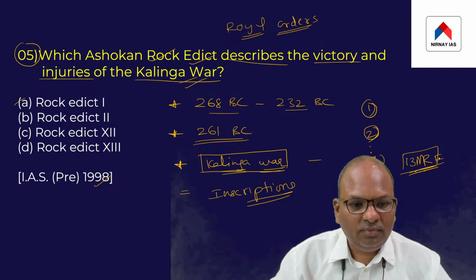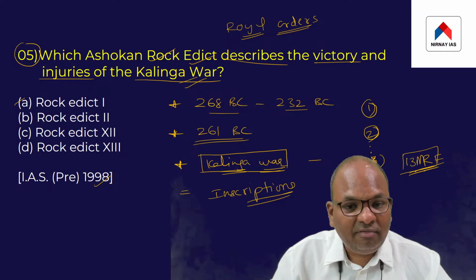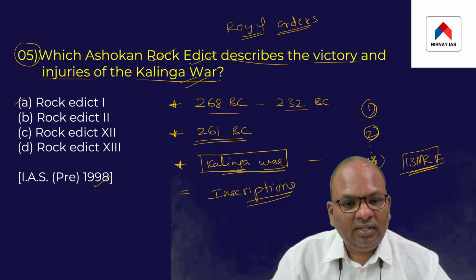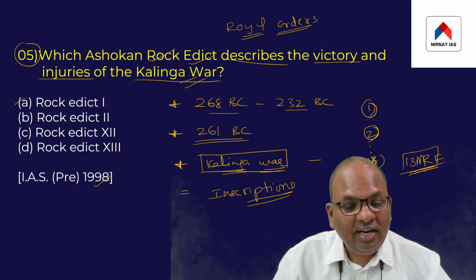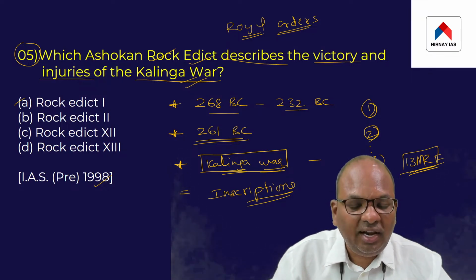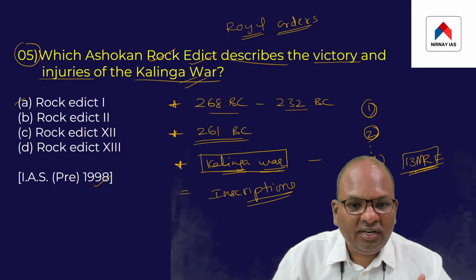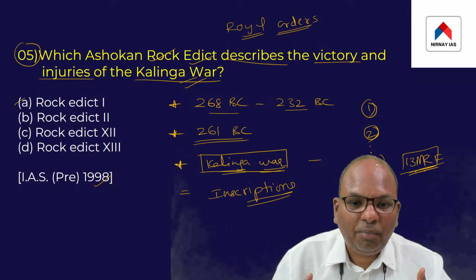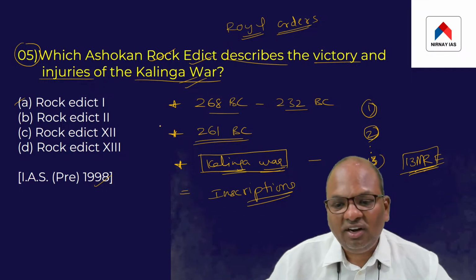So this entire information relating to Ashoka giving up war and adopting the policy of peace comes from the 13th major rock edict. The point is, Ashoka in the 13th major rock edict gave a detailed description of the Kalinga War. Then he also explained that as a result of this war, a lot of bloodshed had taken place. He declared that he was moved to see the pain of the people as a result of wars, and he declared that he stopped fighting wars and rather he adopted the policy of peace. All this information we get from the 13th major rock edict.